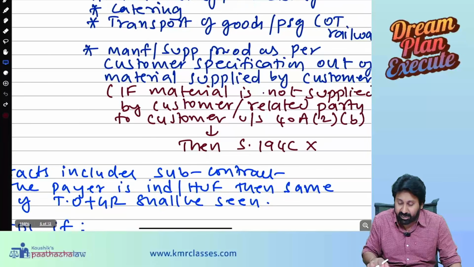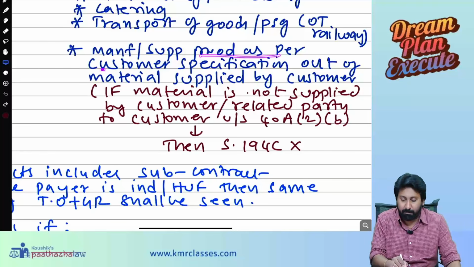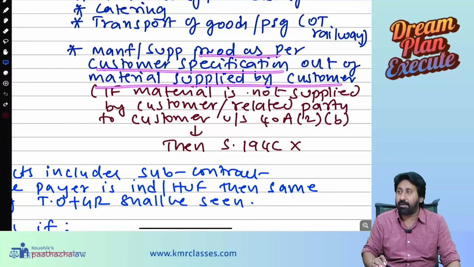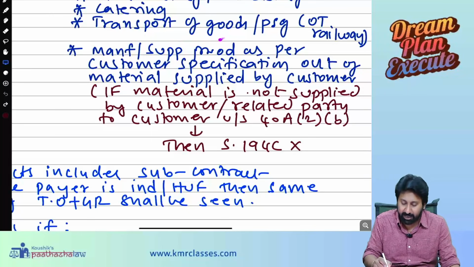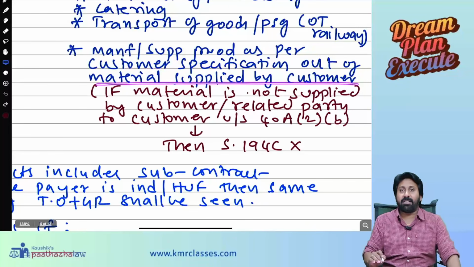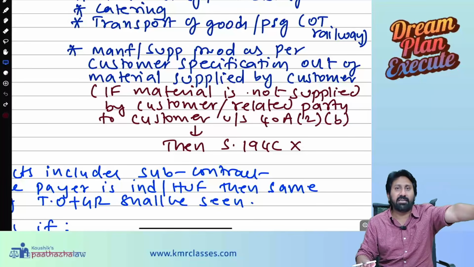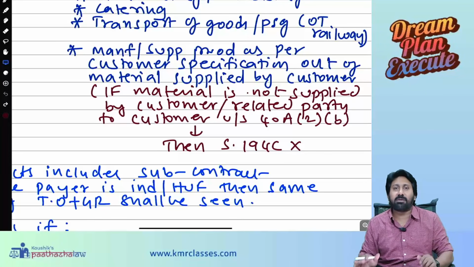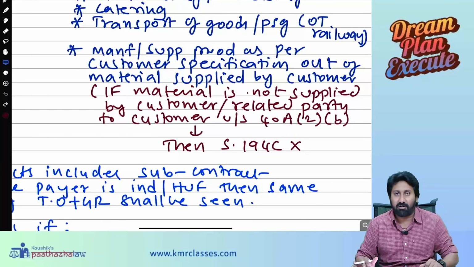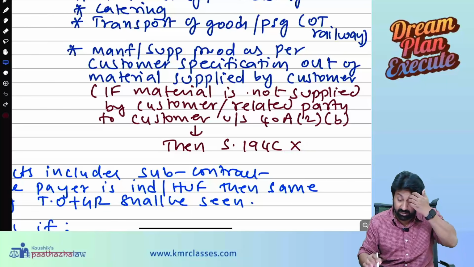Next one, a very, very important exam question. Manufacturing or supply of a product as per the customer specification out of the material supplied by the customer. What is this? It means the customer only gave me the raw material, everything. He said, I want it like this. For example, I wanted to have a table. I only supplied wood, I only supplied material, everything I only supplied. What have you done? Only labor you have involved, only work. In that case, yes, that will come under 194C.